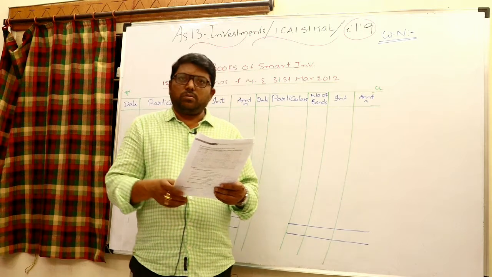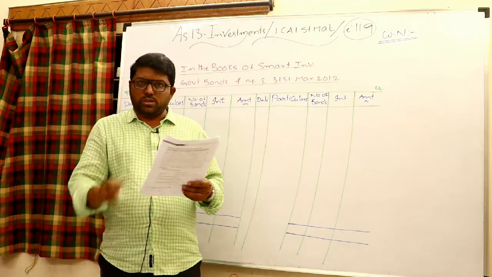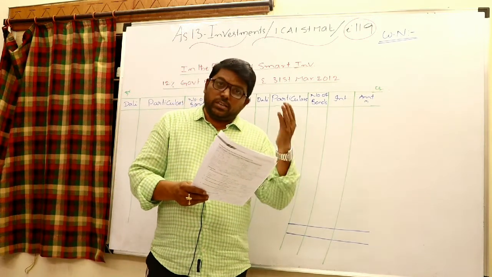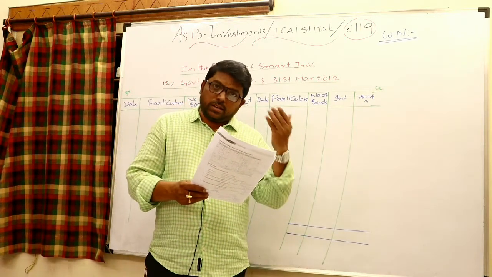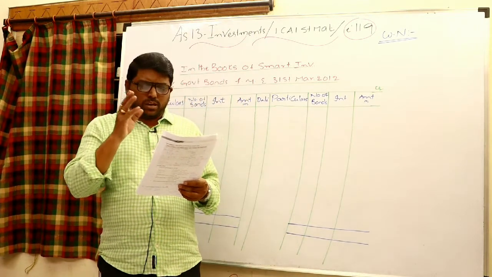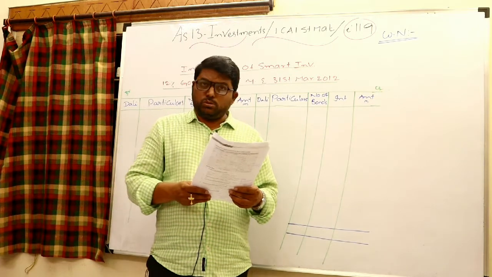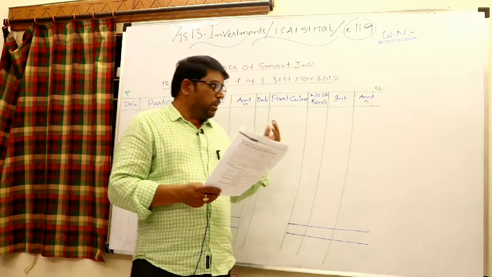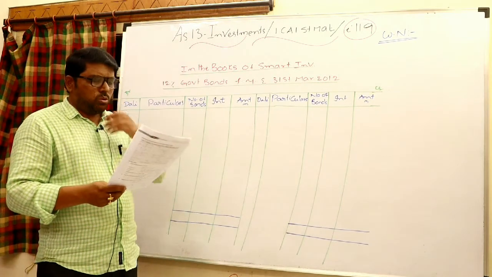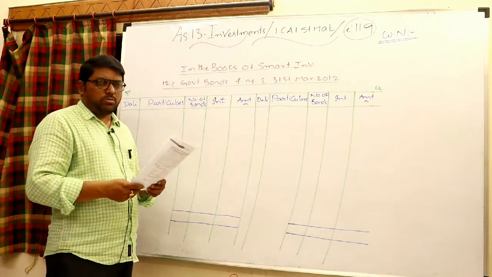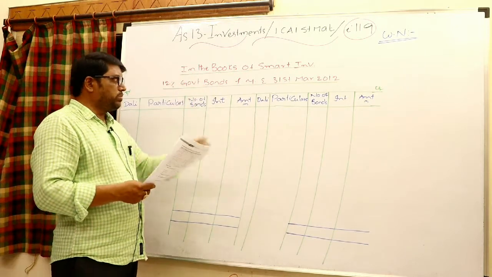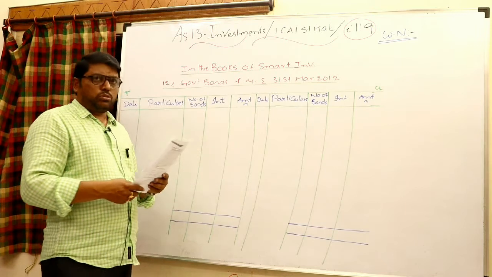But very importantly, we are following the financial year to close the books. April start is the commencement, 31st March is the closing. But where the investments are made, that company is following the calendar year, meaning they give interest every June and of course December, June as well as December. First I would like to prepare the fixed income bearing securities. After completion of this we can go to the variable income securities, equity shares. So in the books of Smart Limited, 12% government bonds for the year ending 31st March 2012.